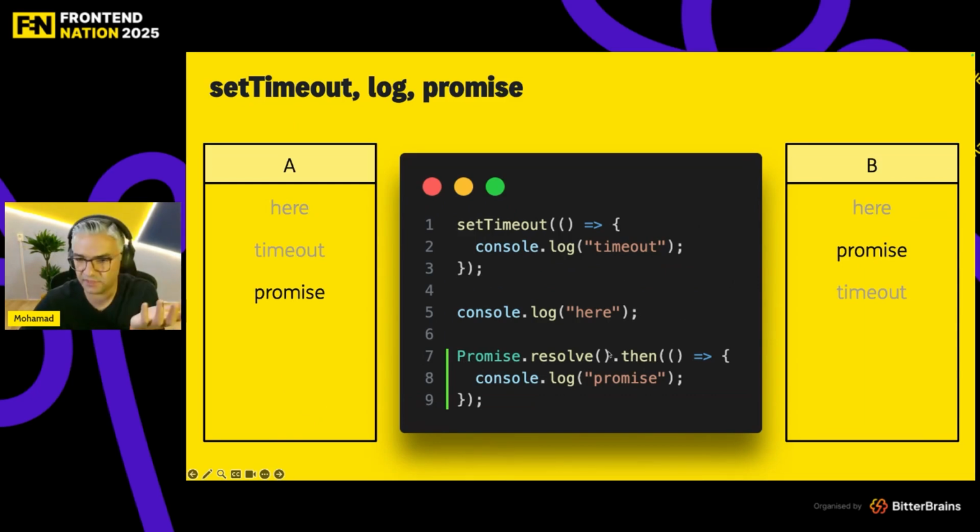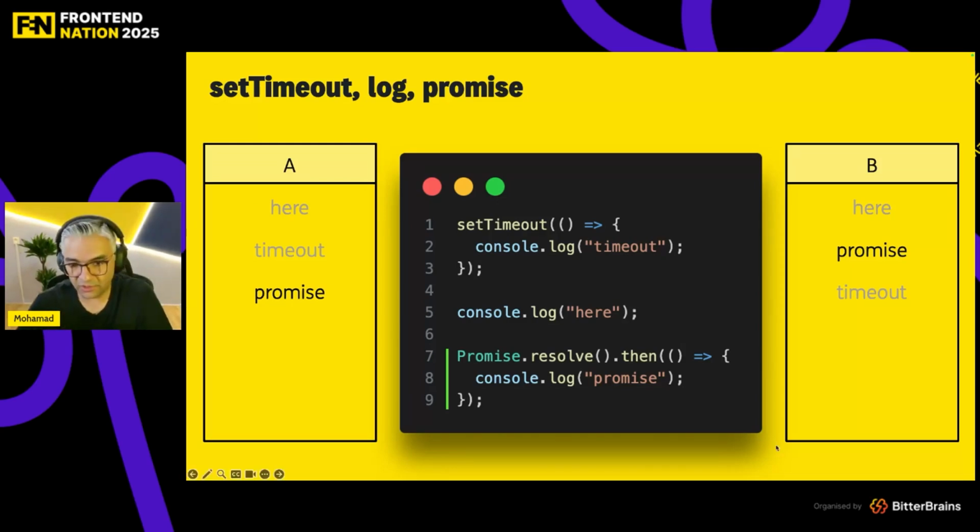Promise.resolve.then. Promise.resolve is a function in the async await world in JavaScript that resolves immediately. So it means that yeah, it is a promise, but it has been resolved immediately. It's like setTimeout 0 somehow. So where does the promise come? Does it come after here or after timeout? Somehow I want to understand which one comes first. Which one goes to the call stack sooner?